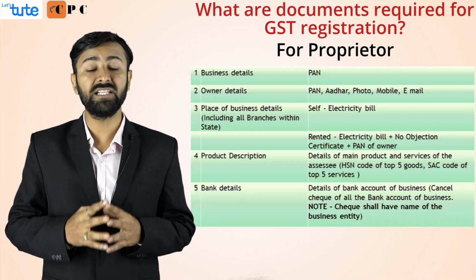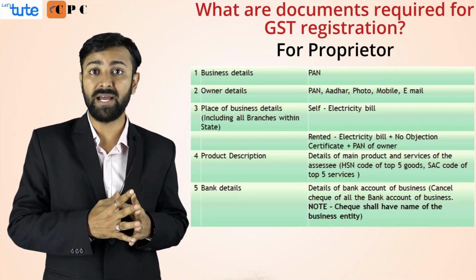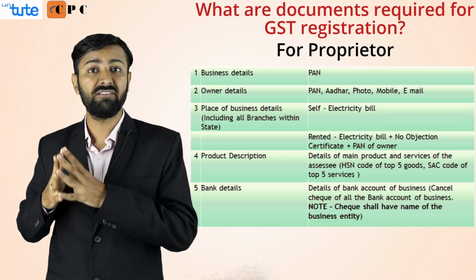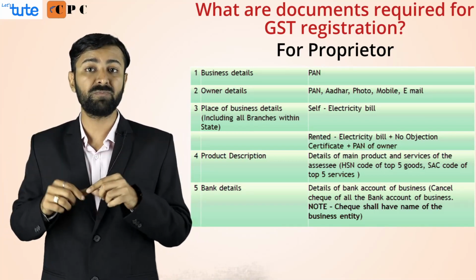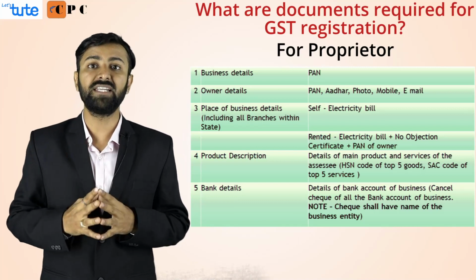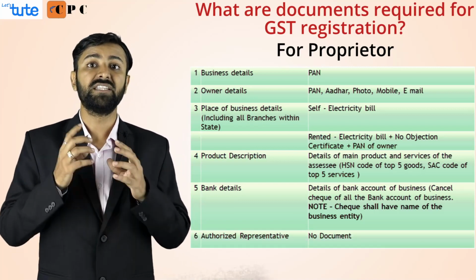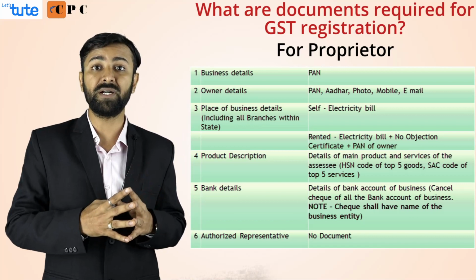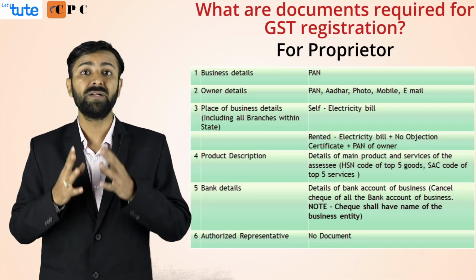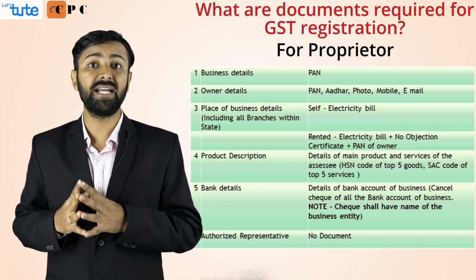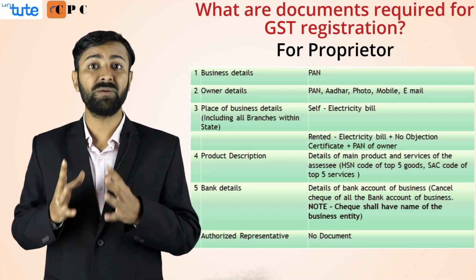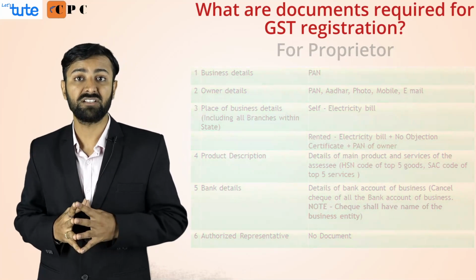Next is the bank detail. You need to have the cancelled cheque of the bank, or else you can also have a bank statement with the first page with your name on it. And the last thing is the authorized signatory. The authorized signatory in case of the proprietor is generally the proprietor himself. So his mobile number, his email ID and his digital signature may be required while doing the GST registration.